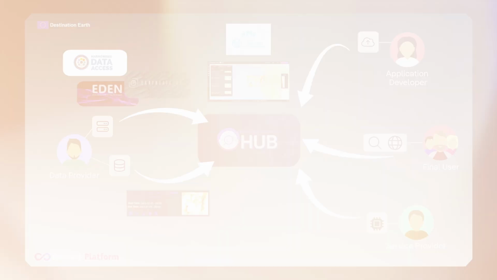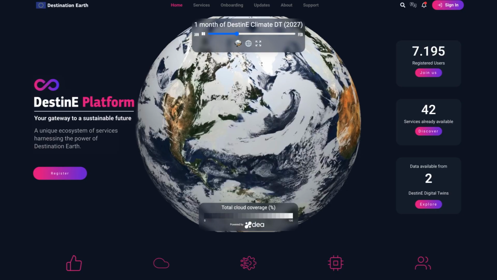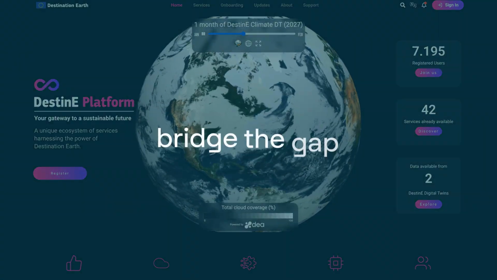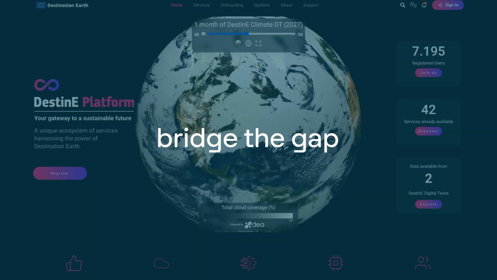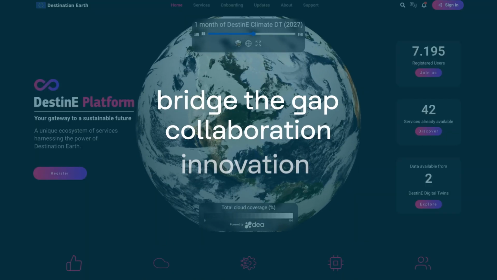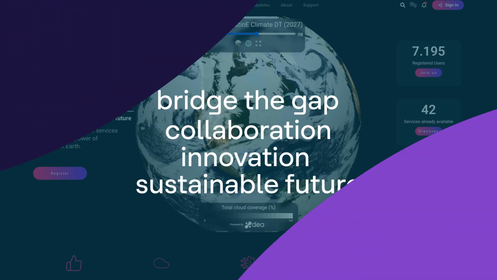users of the service. Whether you're a data or service provider or a consumer, the Data Exploitation Hub empowers you to bridge the gap between DestinE resources and confident decision-making, fostering collaboration, innovation, and a sustainable future.